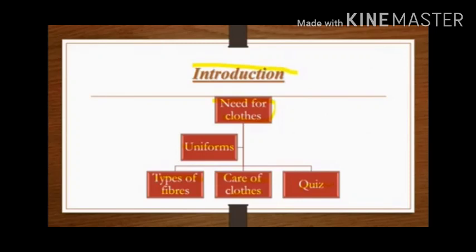Children, do you know why do we need clothes? Because clothes are a primary basic need, correct? As we have learned, food is our primary need. Same as that, cloth is also our basic need, and one more basic need is shelter. So we have three basic needs, that is food, cloth and shelter.